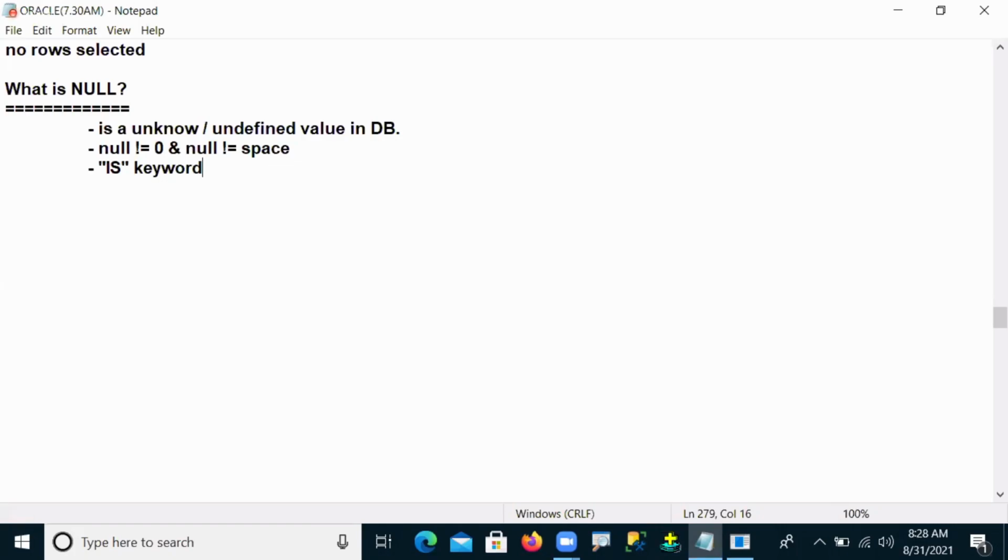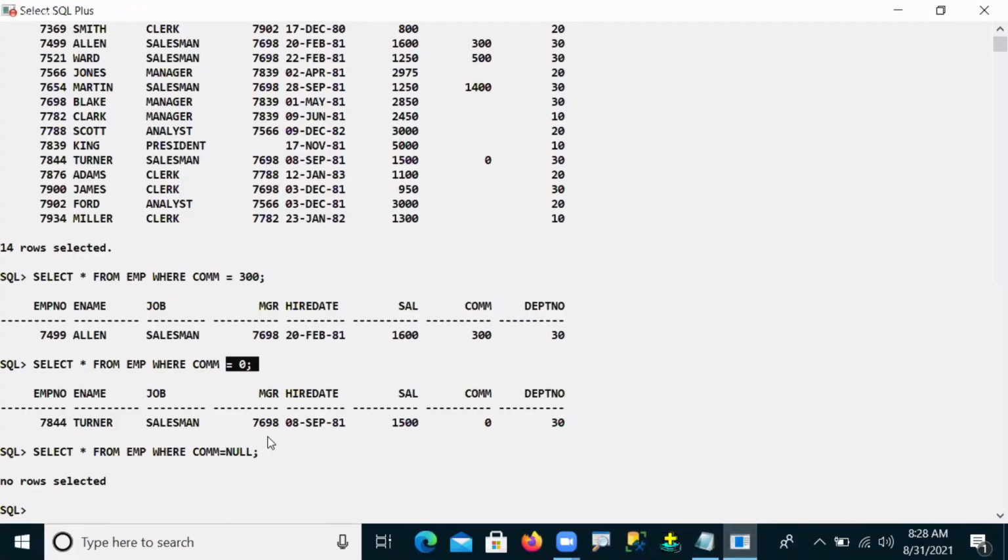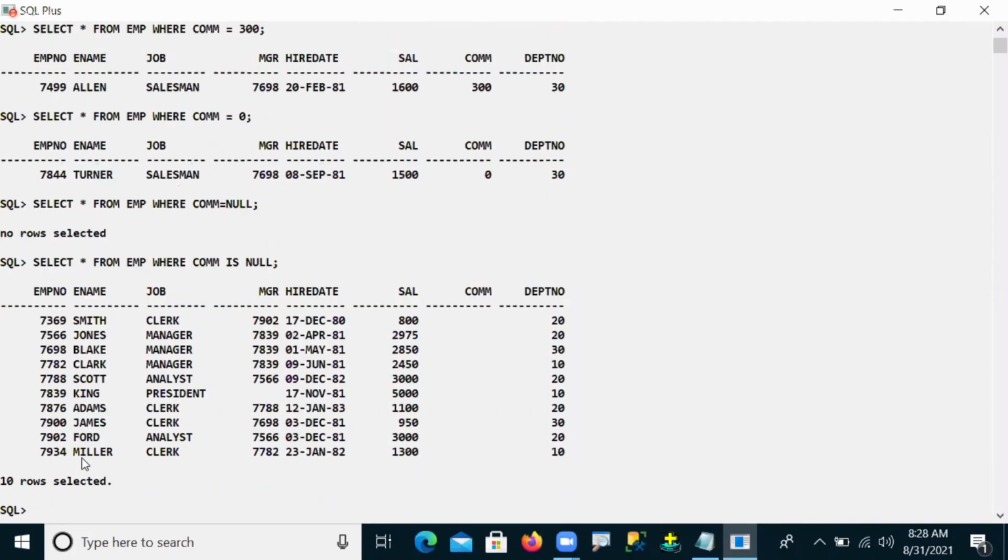So that is the reason when you use less than or greater than, it doesn't consider nulls. The equal, less than, and greater than operators are not considering comparison with nulls, so it is not working. But when I use the same thing, commission IS NULL, and execute, you can see, yes, now it is considered.